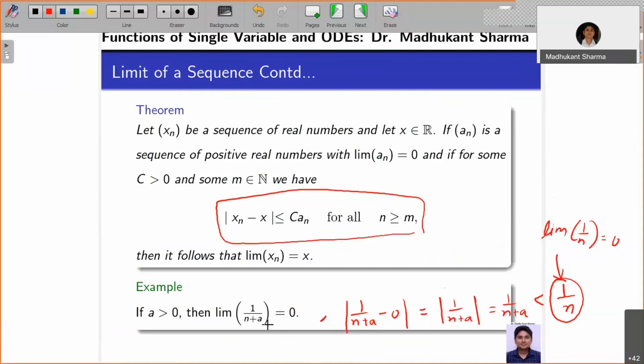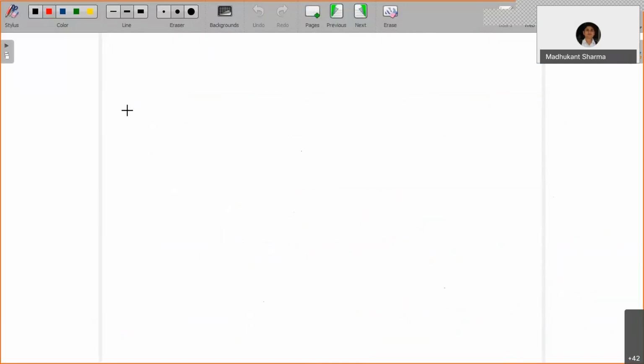Not only this, I can also go back and use this criteria for the problem we have done, the limit of 1 by n square plus 1 is equal to 0. I know that 1 by n square plus 1 is going to be less than 1 by n square.